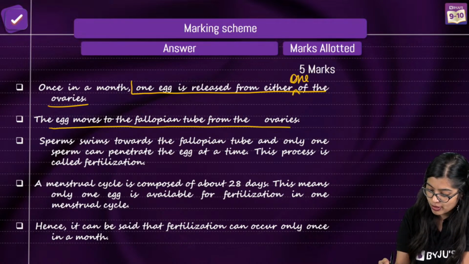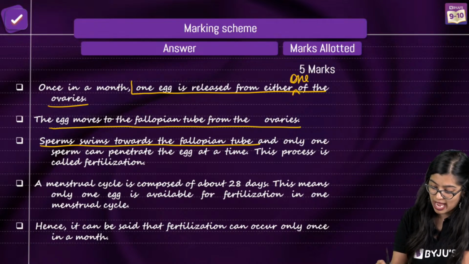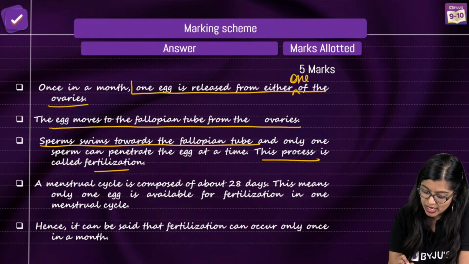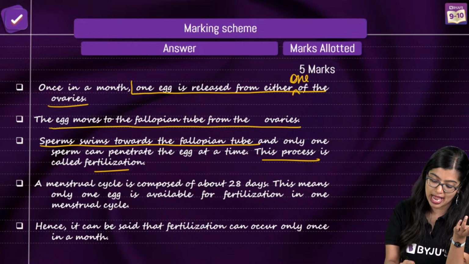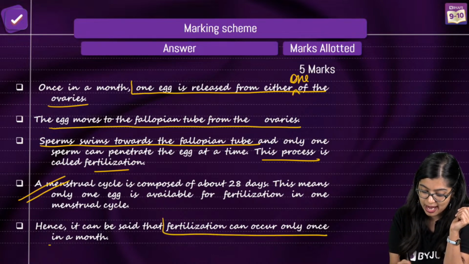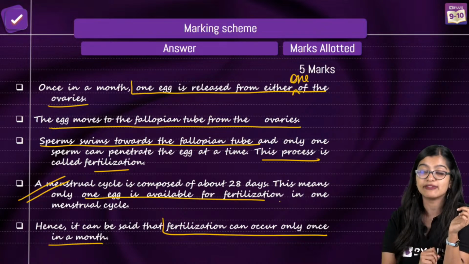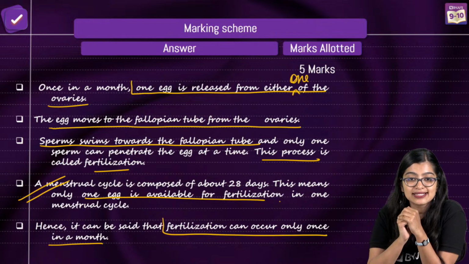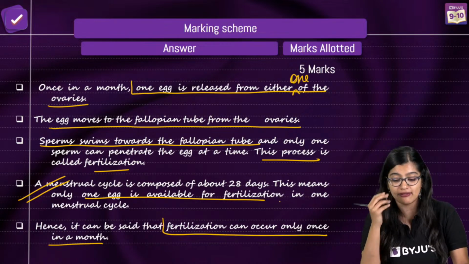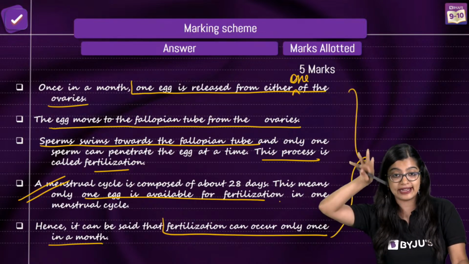Egg moves to the fallopian tube from the ovaries, sperm swims upwards to the fallopian tube, and if they fuse, it's called fertilization. If fertilization does not happen, it leads to menstruation, which is why we say that fertilization can happen only once a month, because only one egg is available every 28 days. Are we clear with this question? Very important question, 4 to 5 marks. You will have to write it down.